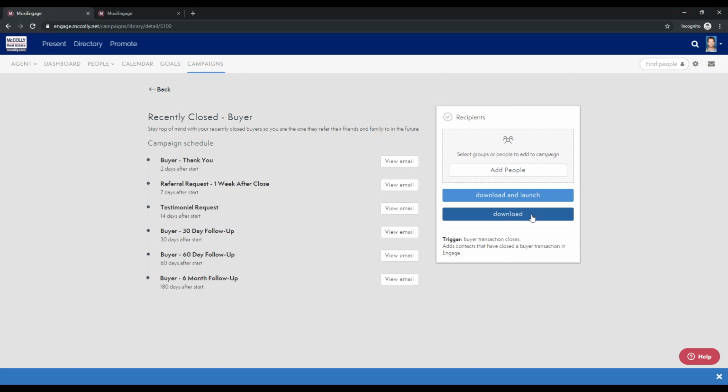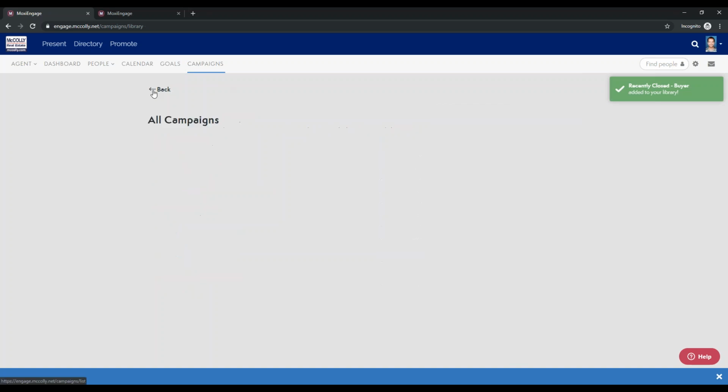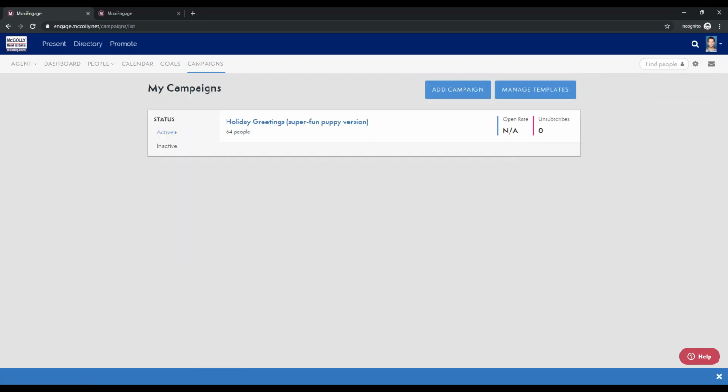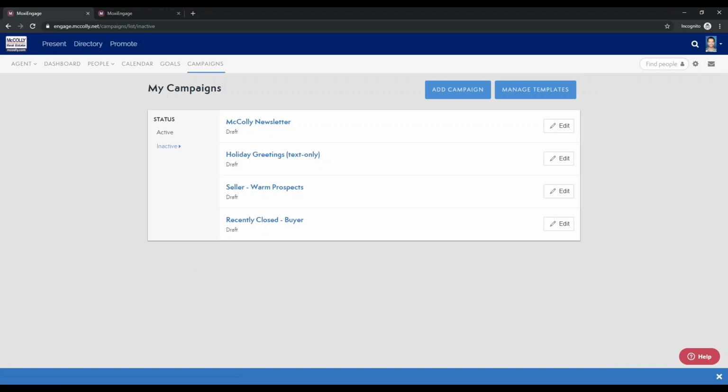And then download is going to basically just add it to your library. So when you hit download, you can add it to your library and be able to edit that campaign without having to worry about those emails being sent out. So for the sake of this one, let's just hit download, and I can show you what that looks like. We'll go back to the campaign section. You can see we have this one campaign running right now. It is active, but now we have added a new campaign to our inactive section.